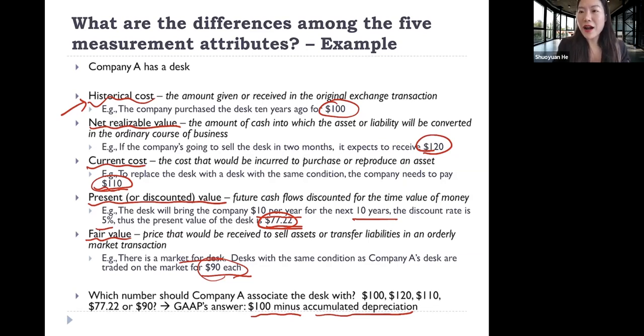For a specific item or an item with that nature, we use the historic cost minus cumulative depreciation. That is what GAAP is telling us to do. So that is the measurement principle.